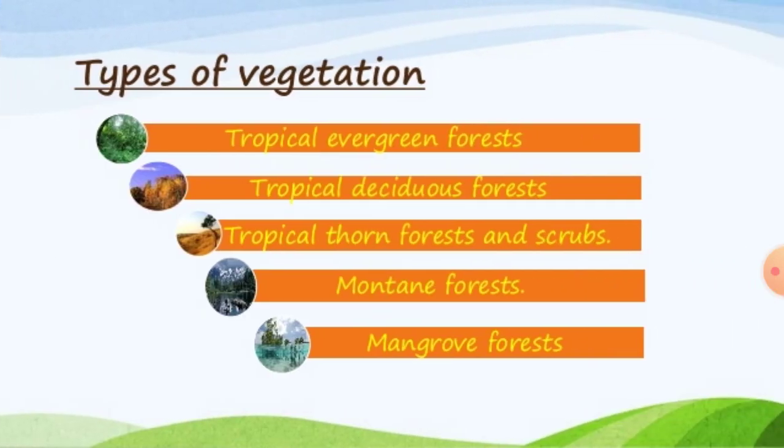Types of vegetation: tropical evergreen forest, tropical deciduous forest, tropical thorn forest and scrubs, montane forest, and mangrove forest.